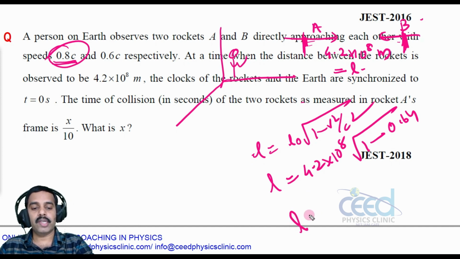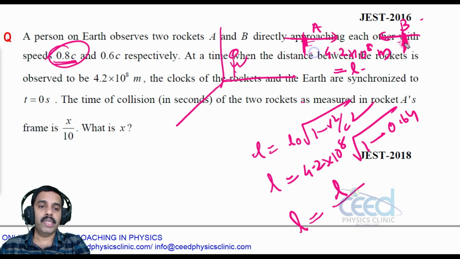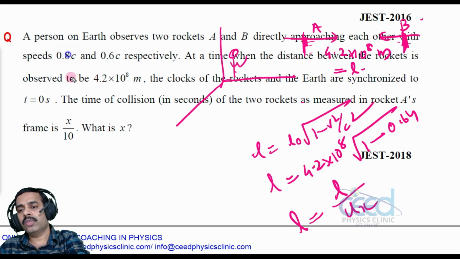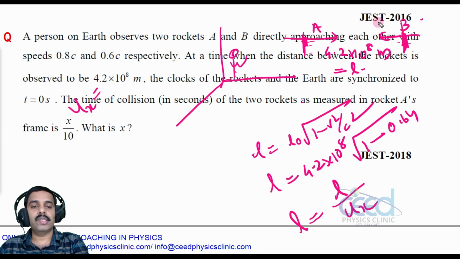Now what is the time of collision? With respect to this observer, time of collision is equal to length by velocity. What velocity? The relative velocity between A and B with respect to this observer, which I can call ux. What is this ux? You can apply the velocity addition theorem. Ux is equal to u plus v divided by